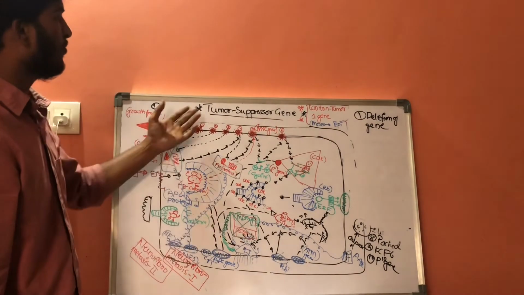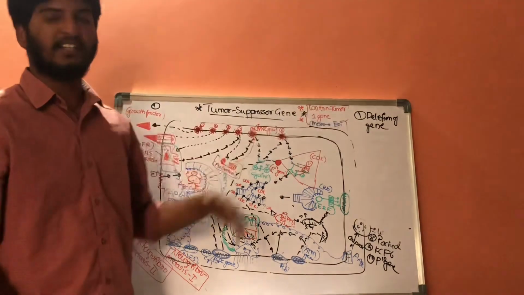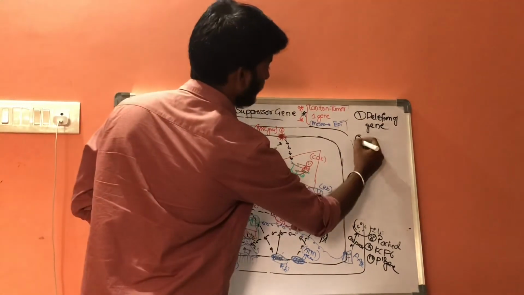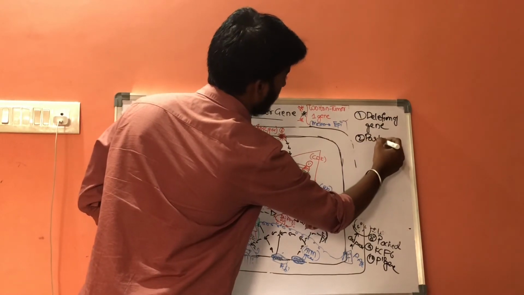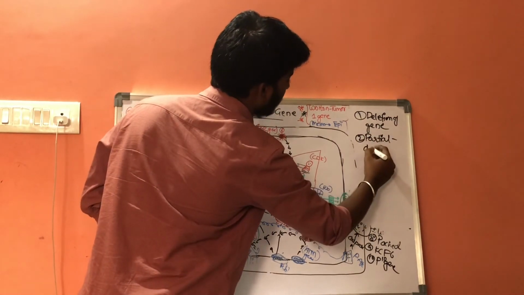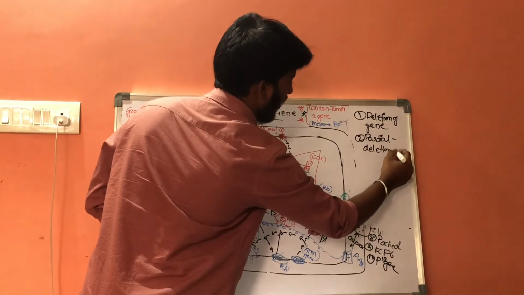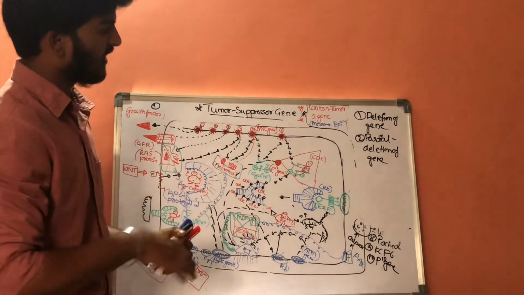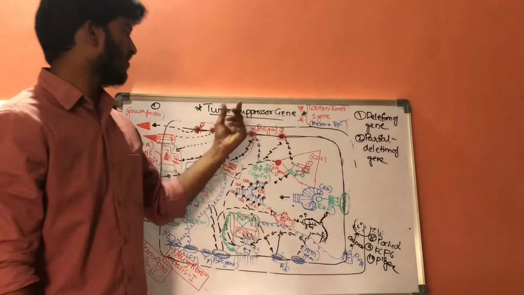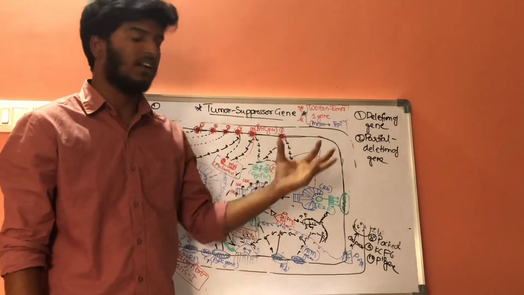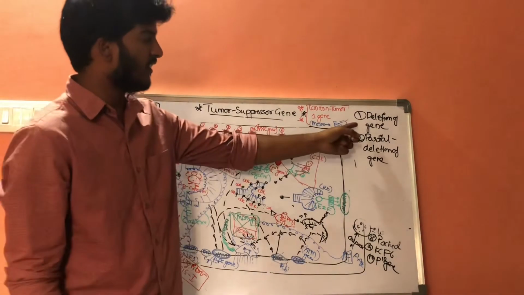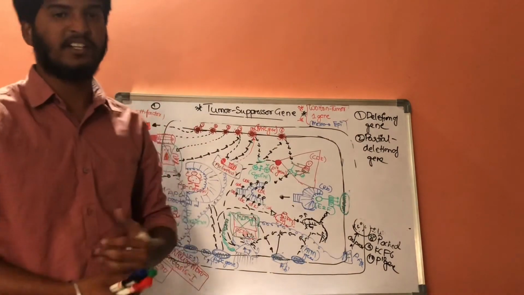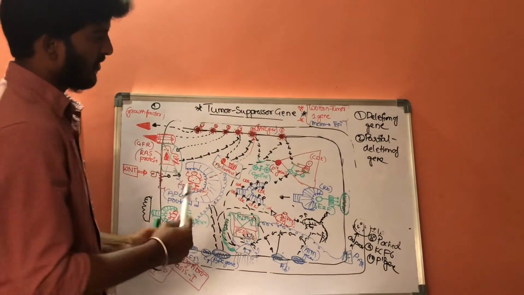In this way, for tumor suppressing genes, the first one is deleting the gene, and the next one is partial deletion of the gene. Normally, there are many reasons for conversion of the tumor suppressor gene into a neoplastic gene. These are the two common causes, that is deletion of the gene, and the next one is partial deletion, and the next one is mutations.